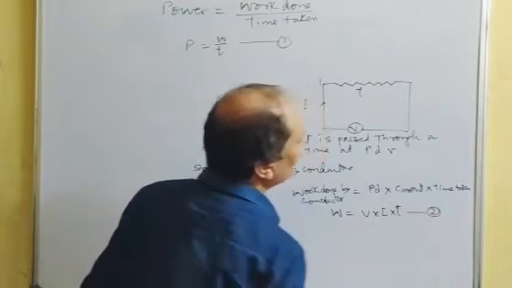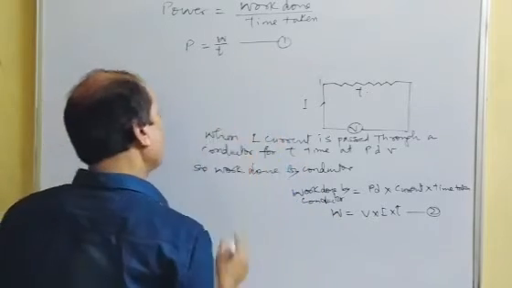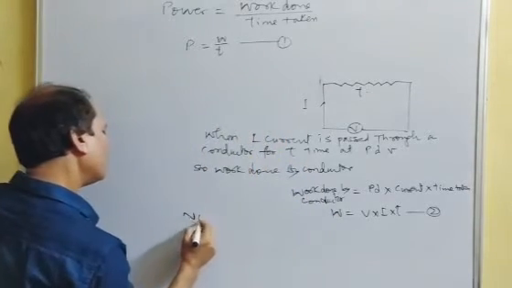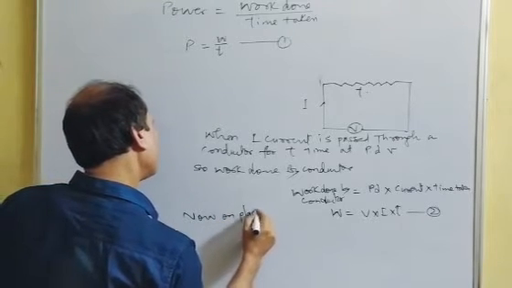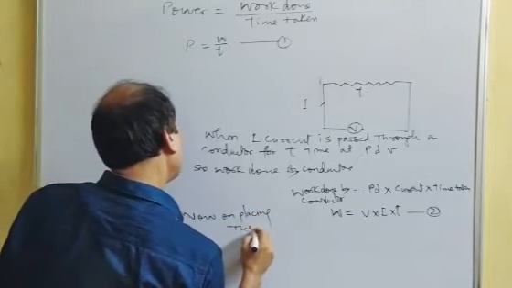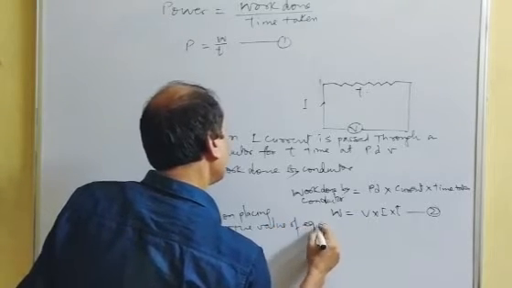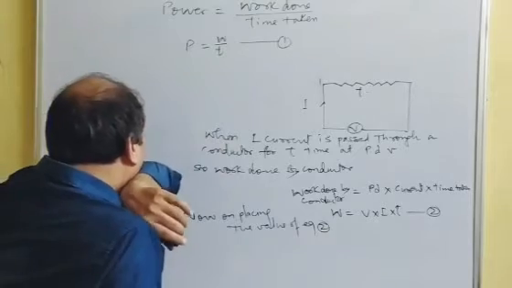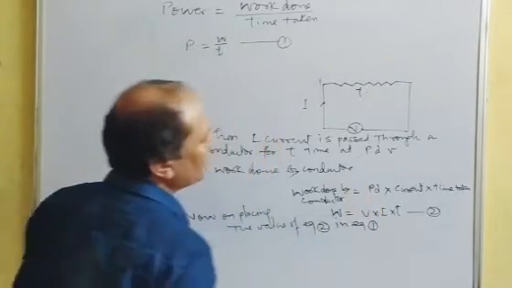Suppose this is equation 2. Now on placing the value of equation 2 in equation 1, what happens?